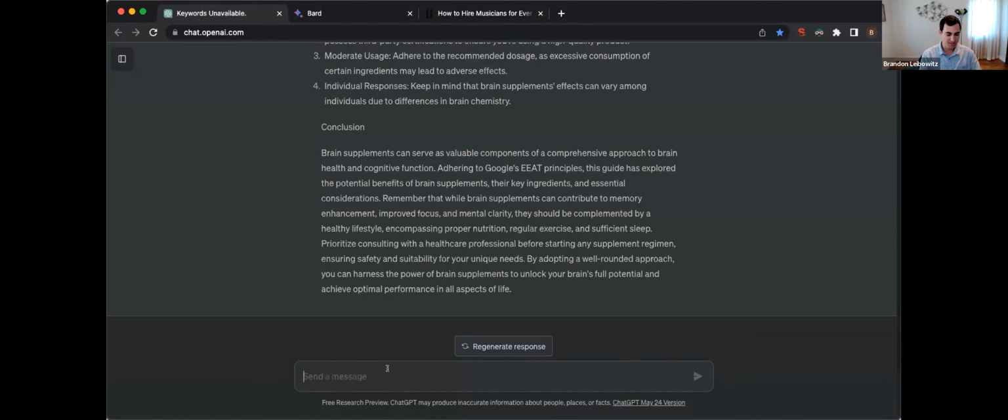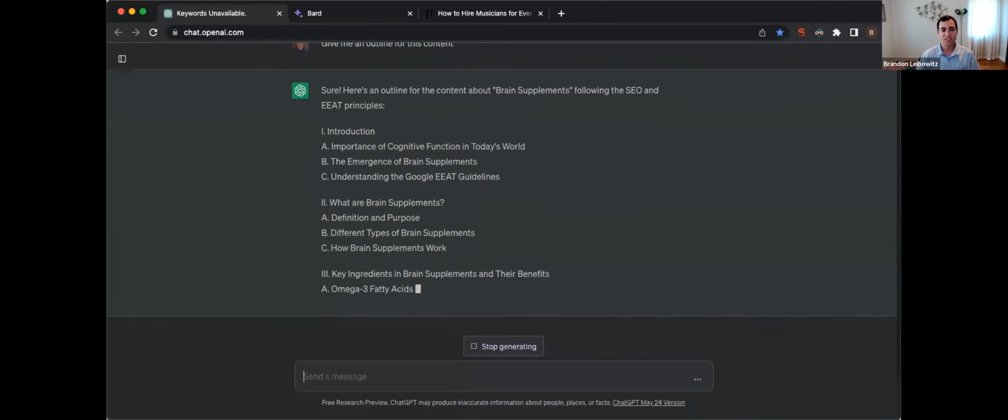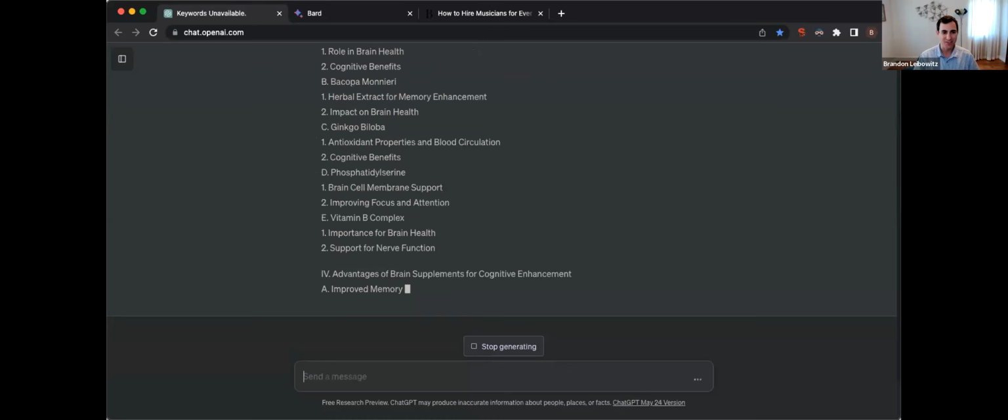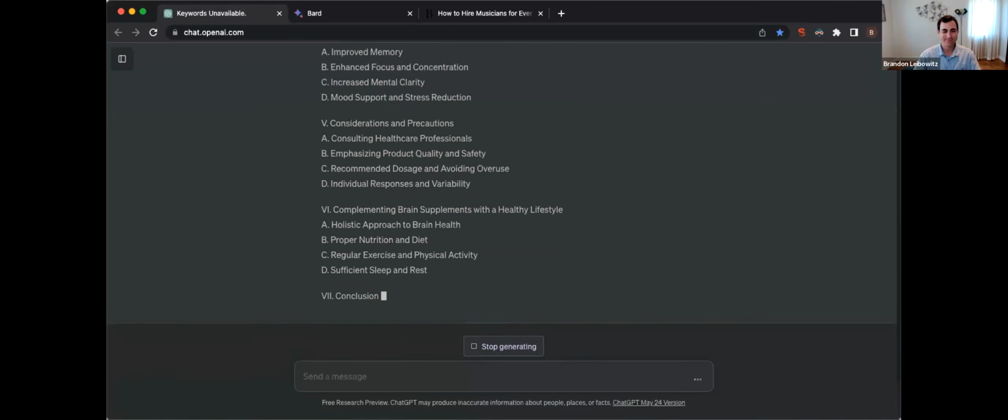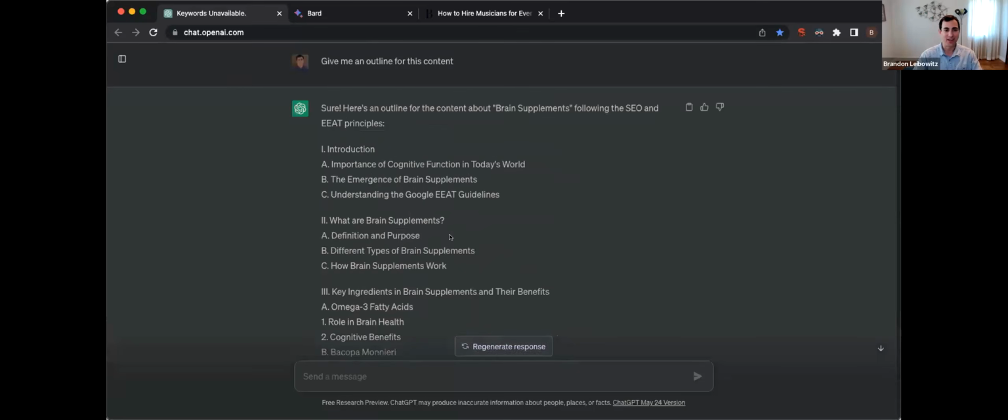The better way to be is give me an outline for this content. So instead of writing the content for you, give me an outline. It's a good starting point. And then from there, I could fill it out myself and check for accuracies. But if you're just asking it to write it, it's probably not going to be best. So you can see this is a really long outline. This is really nice. And it's writing all these details. So you could use this.